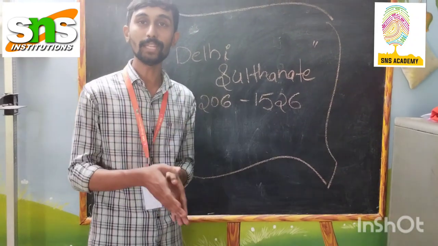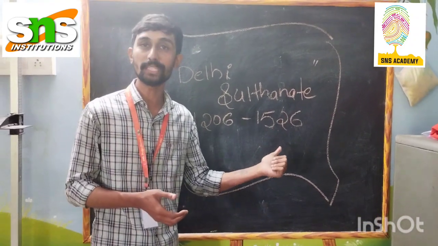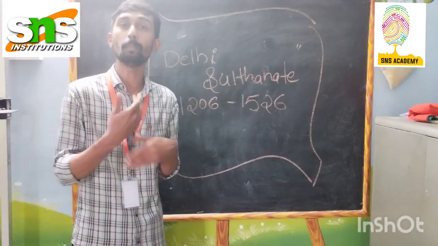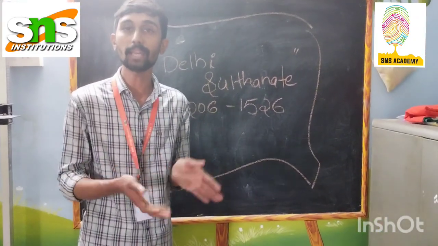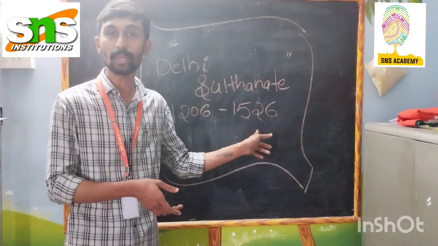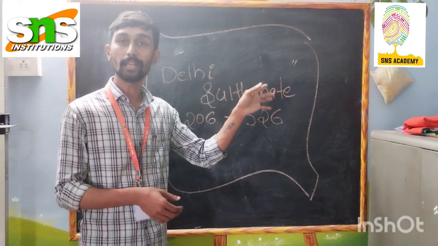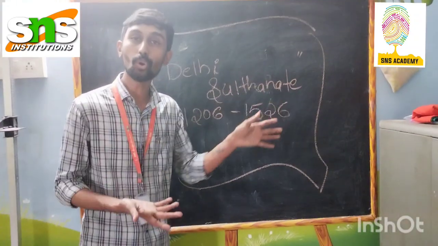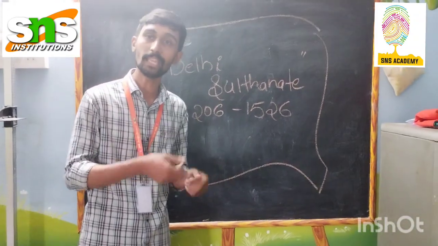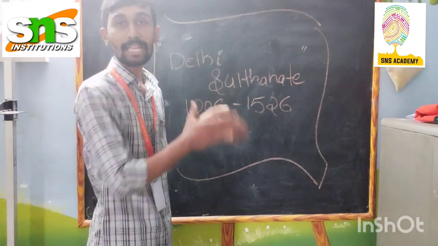Babur defeated the last ruler of the Lodi dynasty, Ibrahim Lodi, and Babur started the Mughal Empire in that period, in the year 1526. So Ibrahim Lodi was the last and prominent ruler of the Lodi dynasty. This is the end of the Delhi Sultanate.